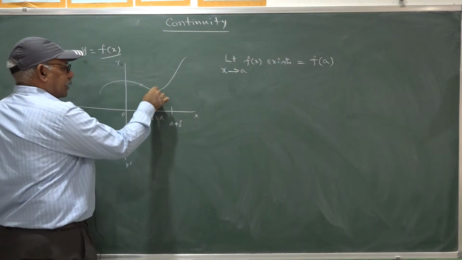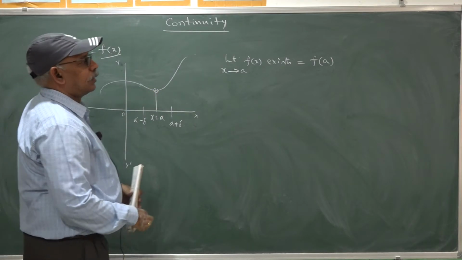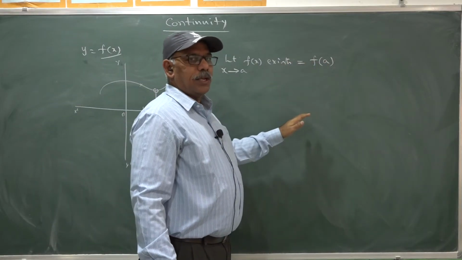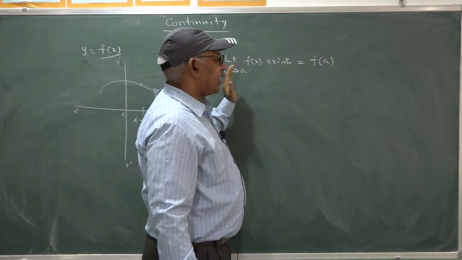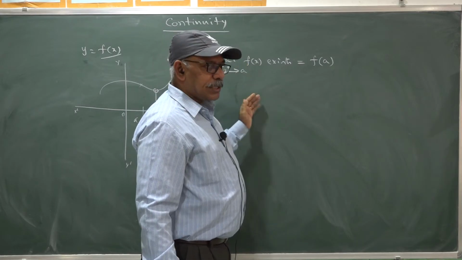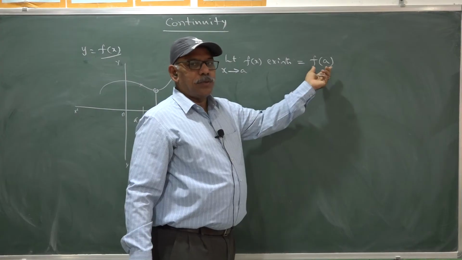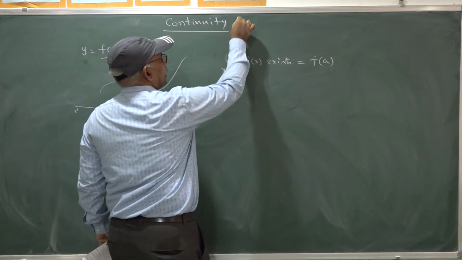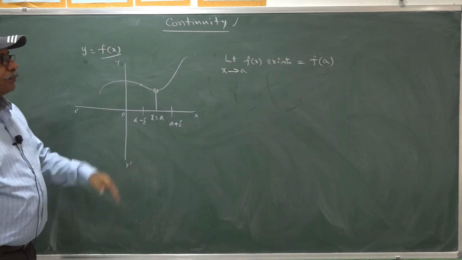That means at x equal to a also the function is defined. Then you can say that the function is continuous. That is the definition of the continuity based on the limit.